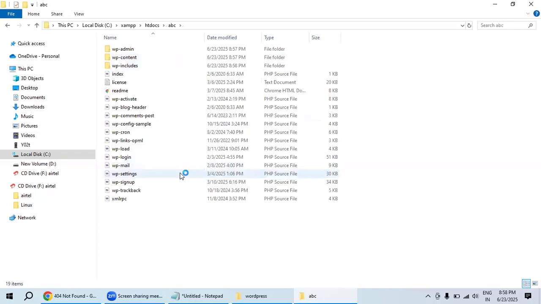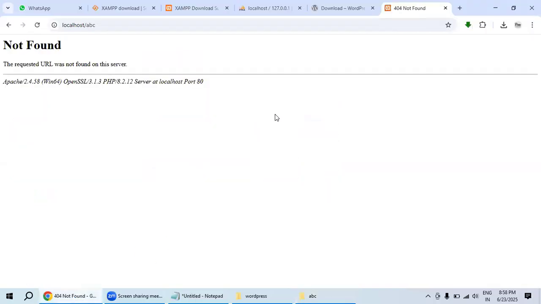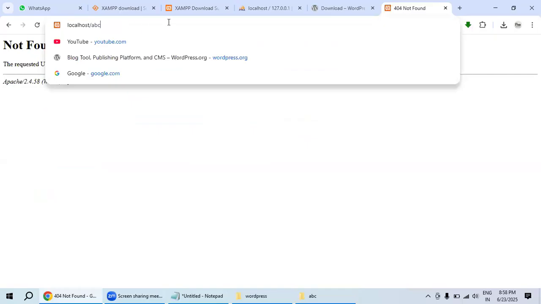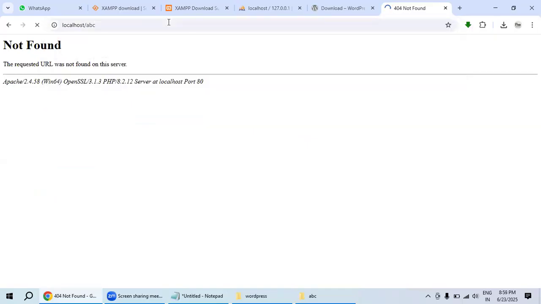So here we have an ABC folder. Go over here. Before we started, ABC didn't contain any file. In ABC, just hit again. Now it will show something like this. 404 stands for not having any sufficient files. Now we copy and paste the WordPress software inside this ABC folder. Now it is showing some options over here.